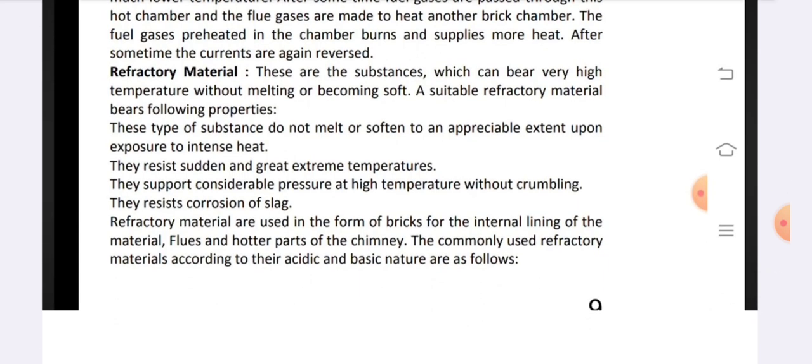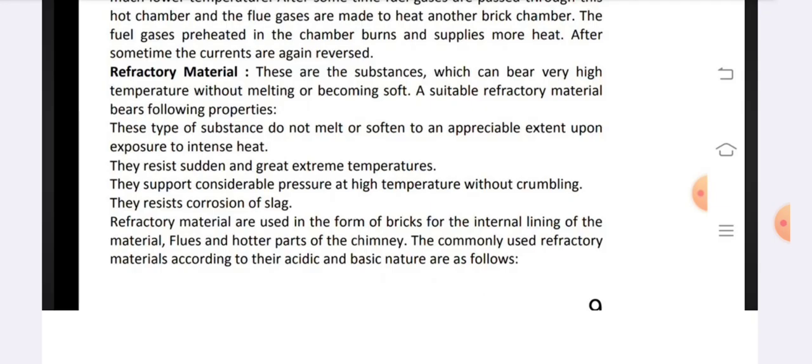They resist sudden and great extremes of temperature. They support considerable pressure at high temperature without crumbling. They resist corrosion by slag. Refractory materials are used in the form of bricks for the internal lining of the furnace and hotter parts of the chimney.